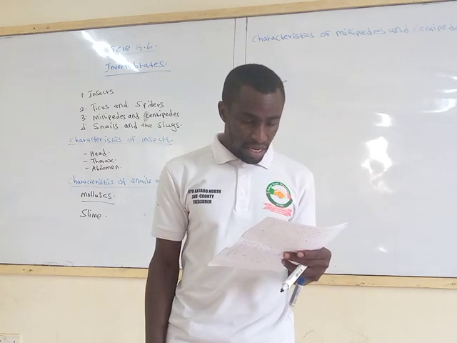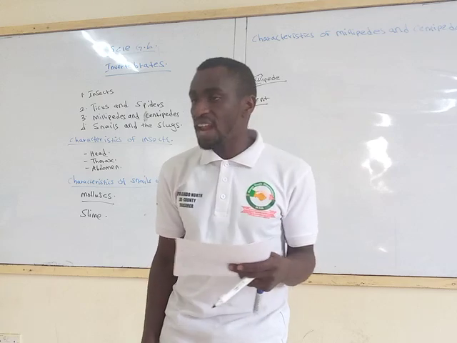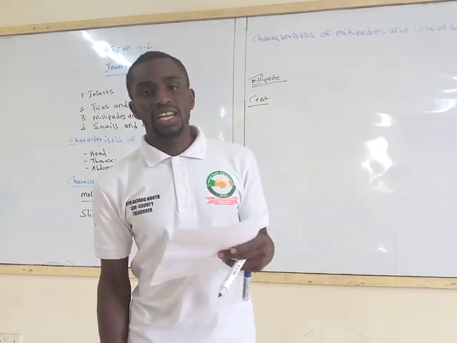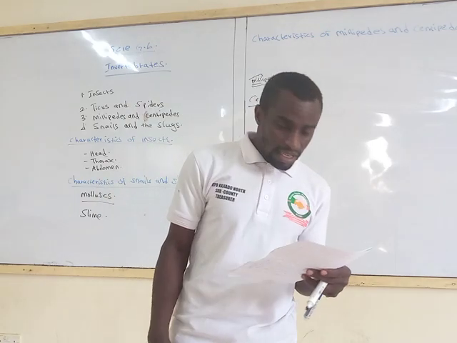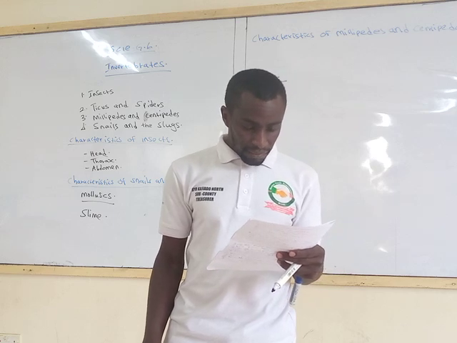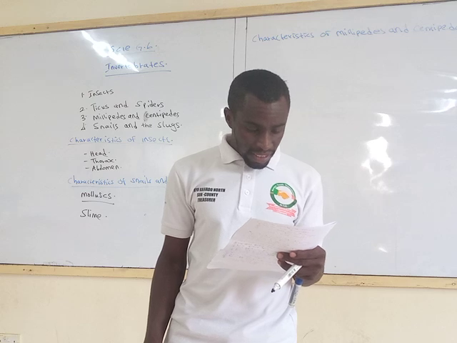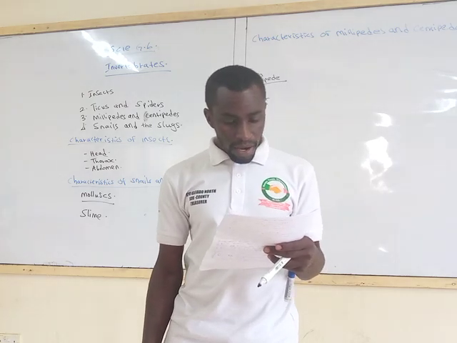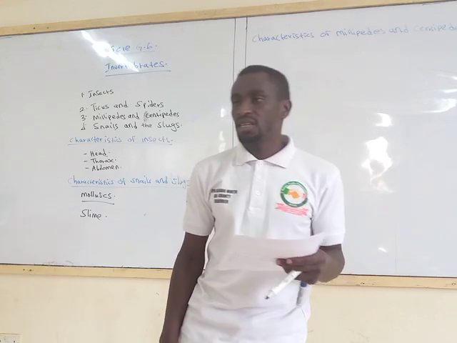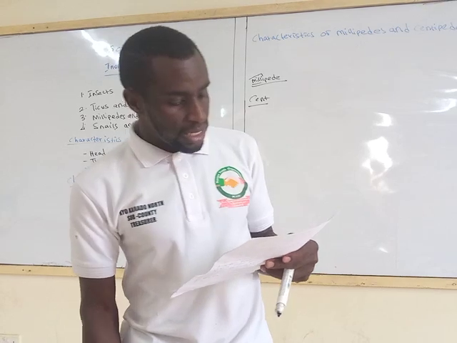Number 5, name 5 characteristics of snails and slugs. Number 6, name 4 characteristics of millipedes and centipedes.